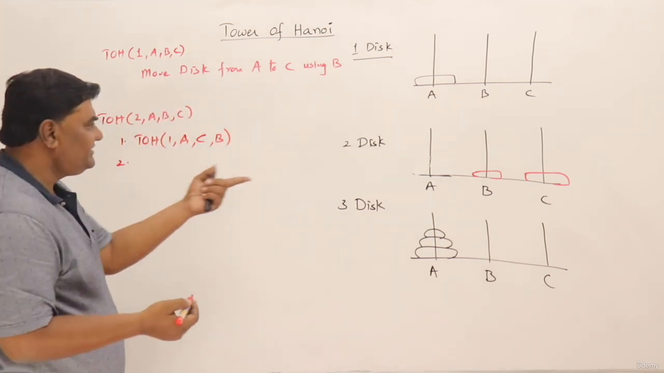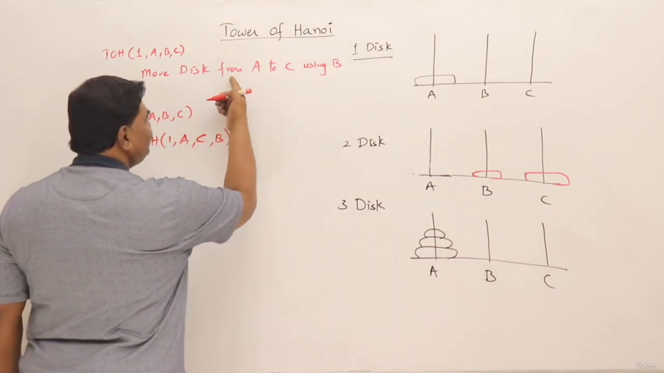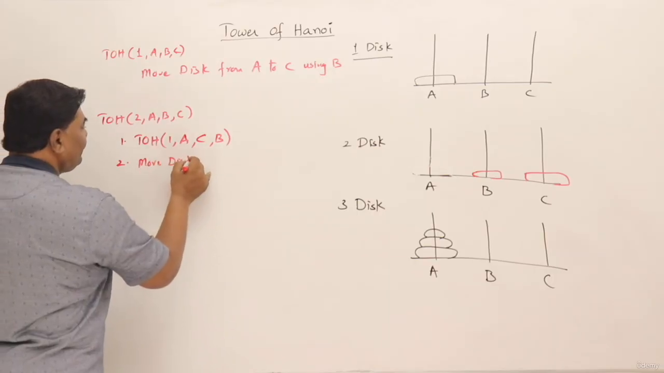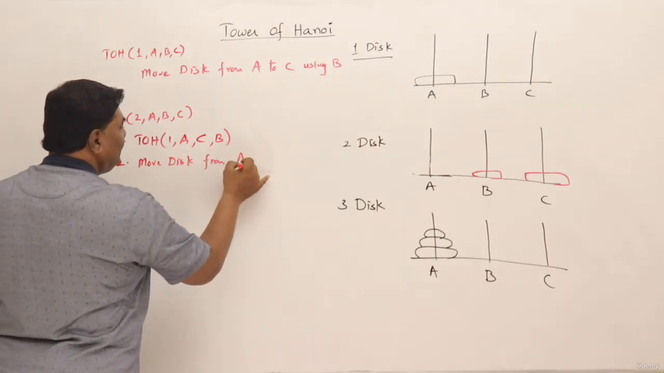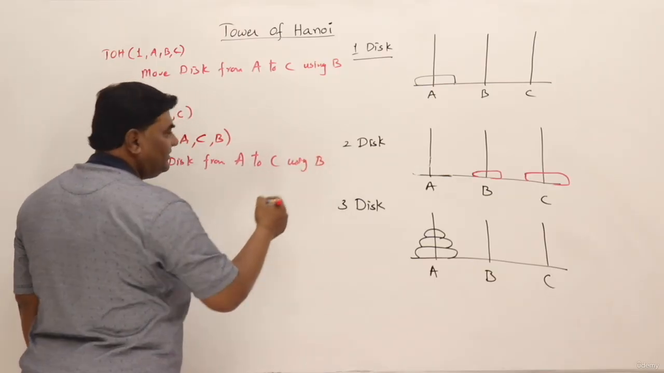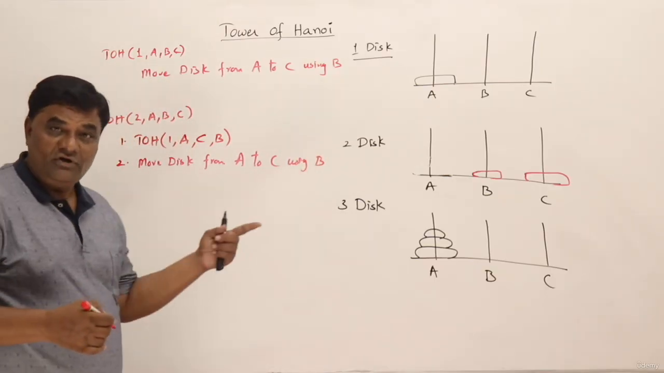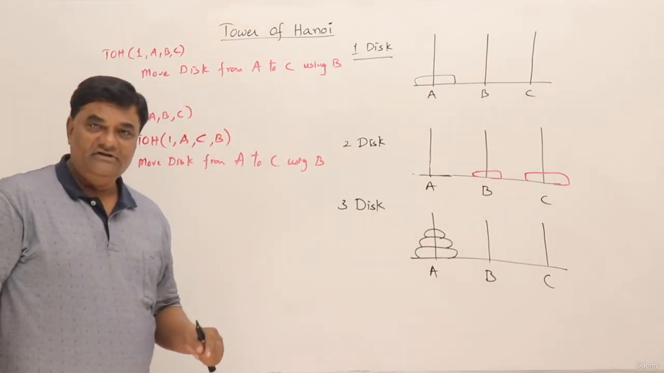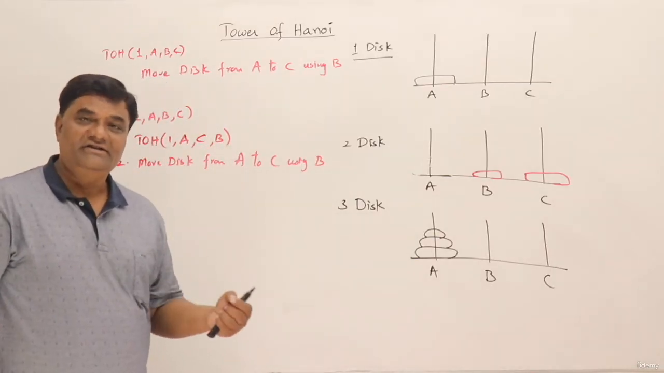One disk from A to C, direct A. So that step is same as this one. So move disk from A to C using B. Though we have not used B, we are saying that we are using it, so the other tower, the auxiliary tower, we are mentioning it.